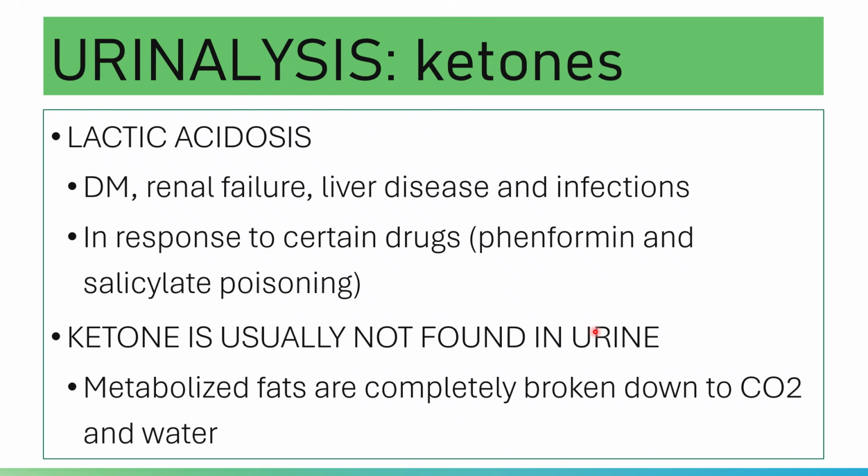That falls under insufficient carbohydrate consumption, and loss of carbohydrates is seen in frequent vomiting, such as hyperemesis in cases of pregnancy.